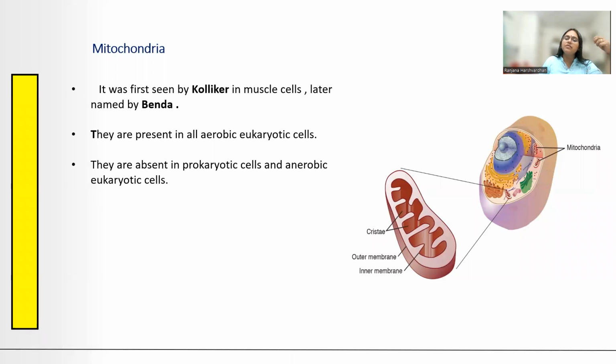So this chapter can be viewed even by the 9th standard students of both CBSE and ICSE, and definitely the 10th standard ICSE students. उनके लिए ये पहला chapter होगा. ठीक है? So straight away getting on with the mitochondria.